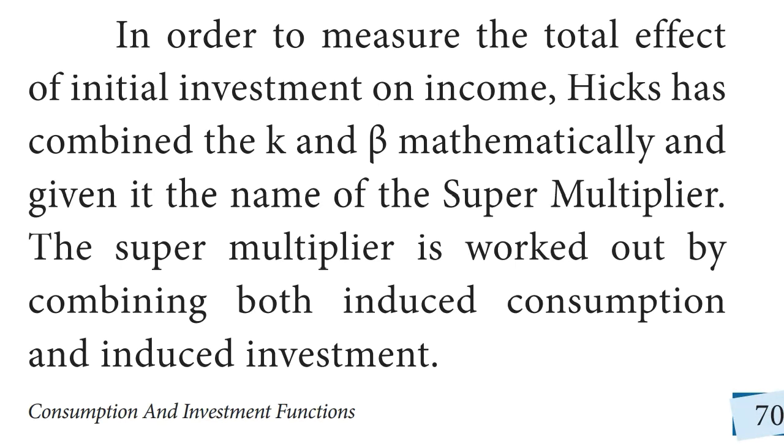In order to measure the total effects of initial investment on income, Hicks has combined the multiplier and the accelerator mathematically and given it the name of super multiplier. The super multiplier is worked out by combining both induced investment and induced consumption. Finally, the super multiplier combines the multiplier with the accelerator, which implies that investment is not only autonomous but is part of derived demand. Hence, the super multiplier indicates that capacity adjusted output is determined by autonomous investment.